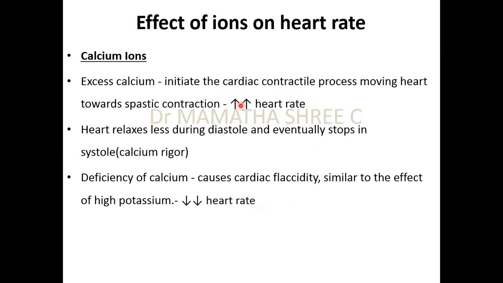Later, the heart relaxes less because it has been contracting. So if it is relaxing less, don't you think the diastolic duration decreases? If diastolic duration decreases, the EDV decreases. EDV decreases, cardiac output also decreases. So as this goes on, the heart goes on pumping without giving a gap. It stops in systole, which is called calcium rigor.